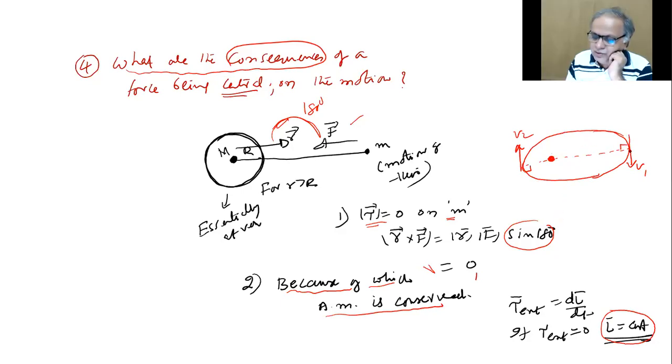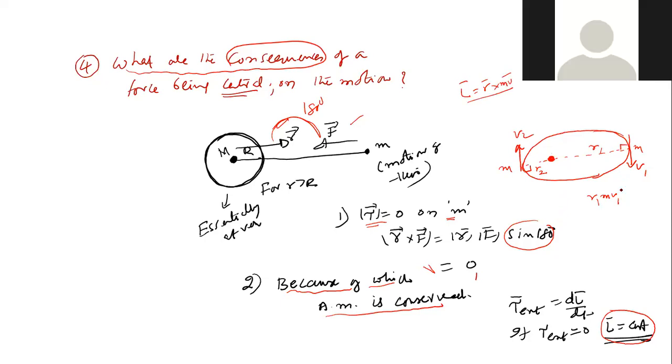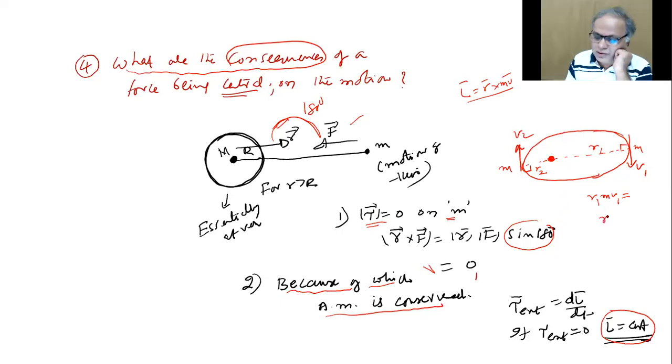So now if the mass of the planet is m, if the closest distance is r2, farthest distance is r1, angular momentum here will be what? See, r1 m v1 sine 90, r cross mv. So r1 m v1 sine 90 here should be equal to r2 m v2 there, equal to somewhere here, I can have a velocity v.